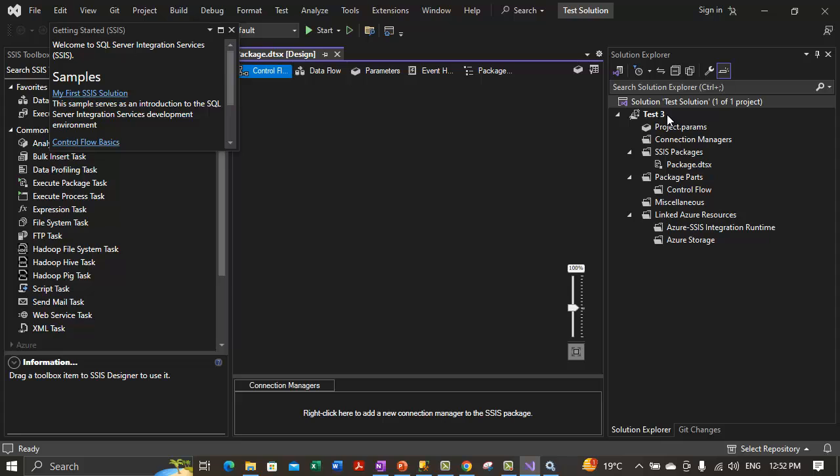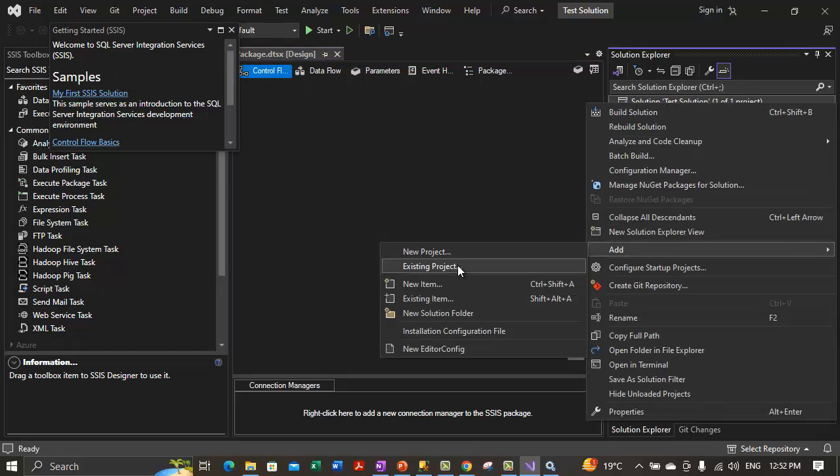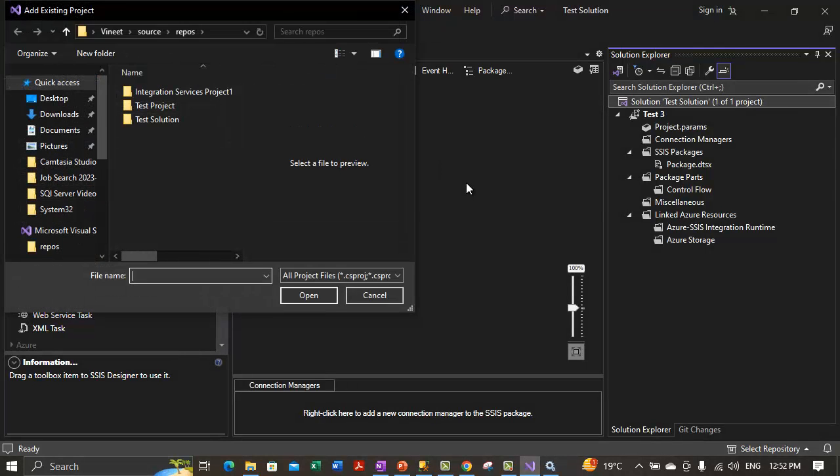So earlier we had created a test2 project. So let's see how we can add that. So in order to do that, we need to right click on the solution. We need to go to add, and we can select the existing project option. So we have test projects, and only one is showing up.